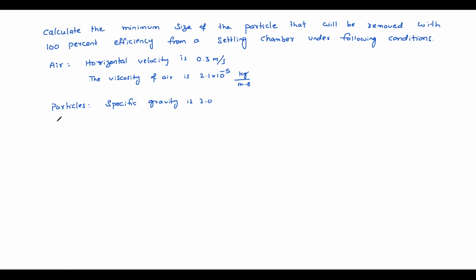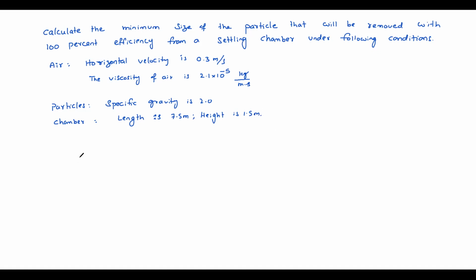Chamber length is 7.5 meter and height is 1.5 meter. This is the question.